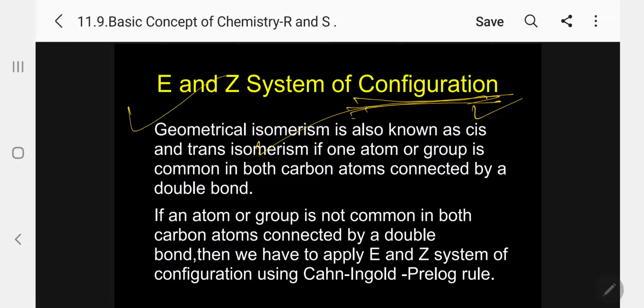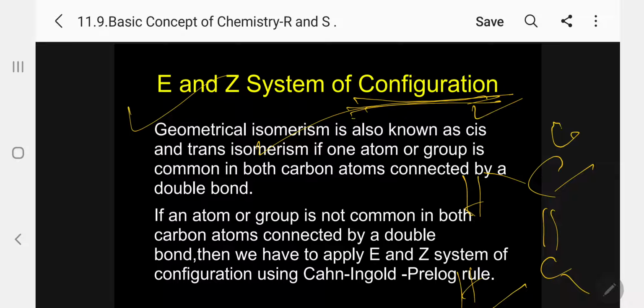If one atom or group is common in both carbon atoms connected by a double bond, then I can say H here, and here it is COH, here it is COH, so we can say cis. And H, COH, that is COH opposite, H and H opposite, that is called trans.